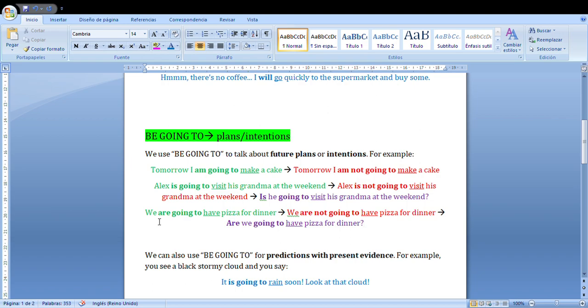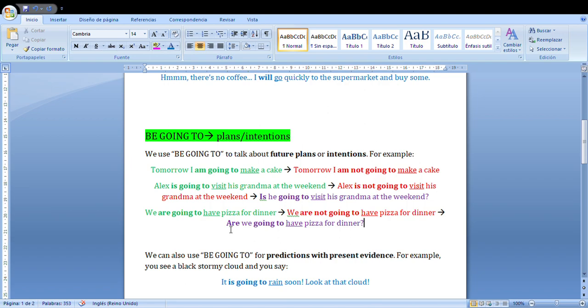Last example for this case, we are going to have pizza for dinner. We have decided that we want to have pizza for dinner, so we can say that. In the negative, we are not going to have pizza for dinner. And in the question, are we going to have pizza for dinner?